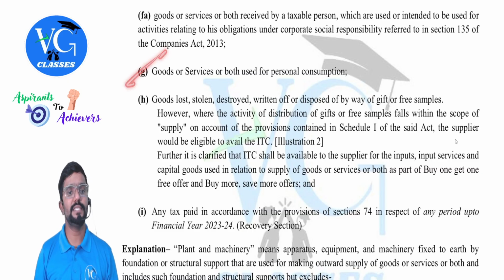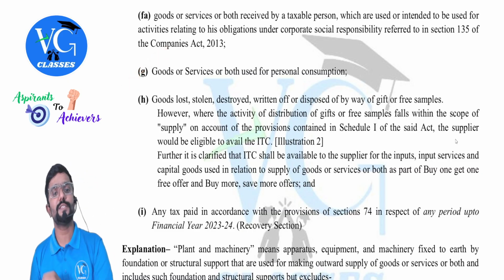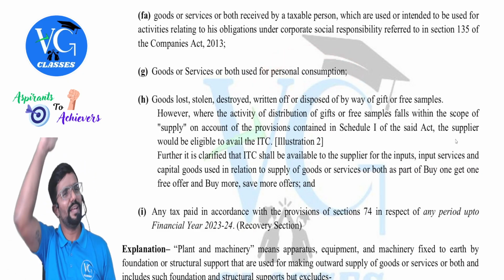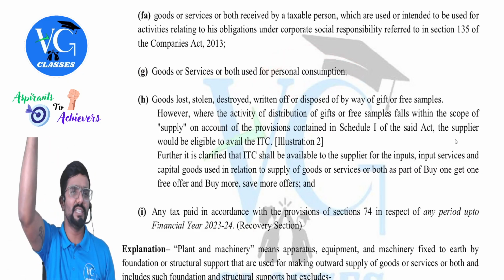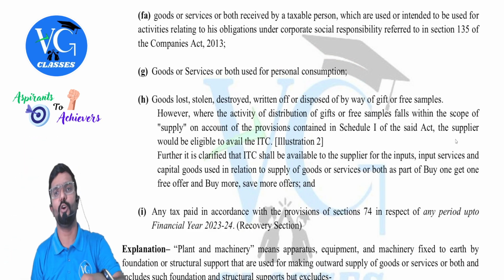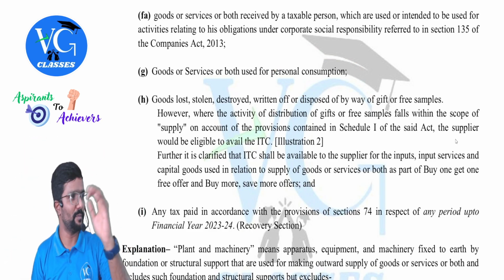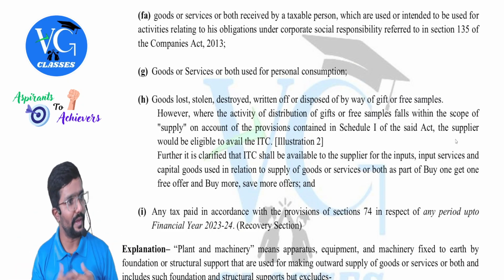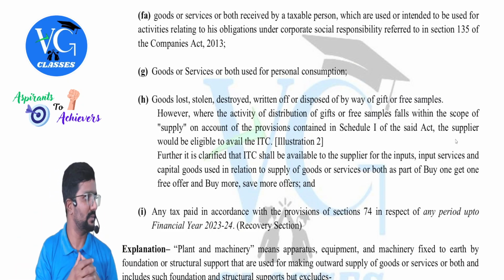G. Goods or services or both used for personal consumption. Again, repetition. Sir, above only they told already in section 16, 17 at the beginning also, they told it should be used for business purpose. Now they are telling in a reverse way. If it is used for personal consumption, block exempt.